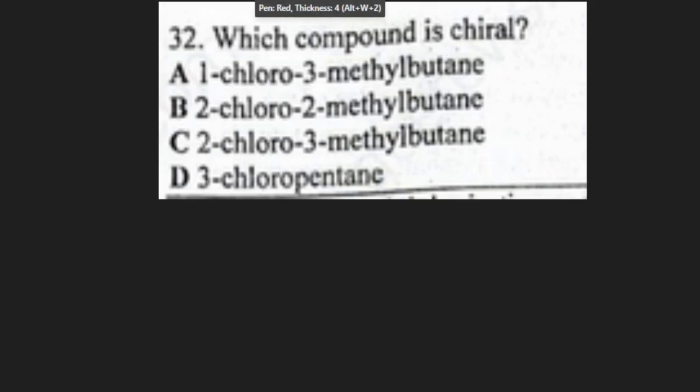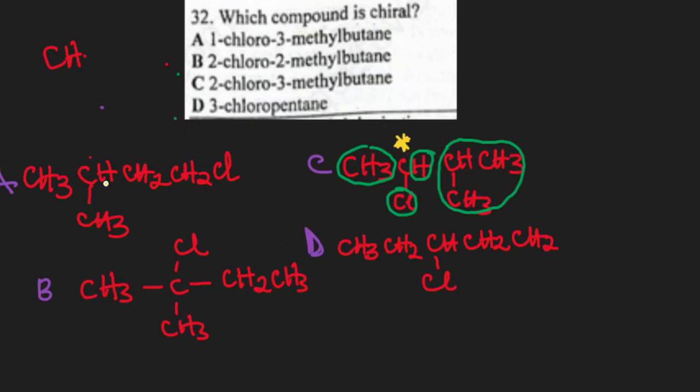Question 32. Which compound is chiral? We want to identify a chiral compound, which means it should be a compound where a carbon atom is bonded to 4 different groups. For instance, we have something like this, where you have a carbon atom bonded to 4 different groups. We are going to identify from these options which compound will have a chiral carbon. We can see that A cannot be it, neither B nor D, but C is the best, where this one with an asterisk shows a chiral carbon bonded to 4 different groups, making our best answer C.